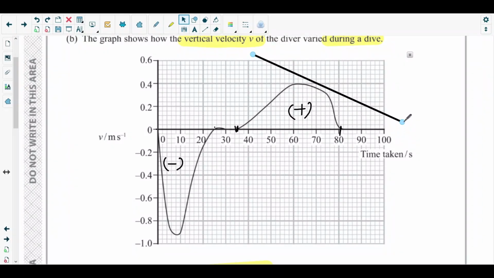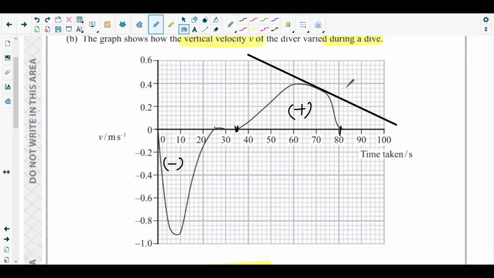Okay. This is the tangent at 70 seconds. Okay. Now take 2 points and find out the gradient. Let's say we are taking this point we can take. Let me show you clearly using dotted line. Let's take this point.